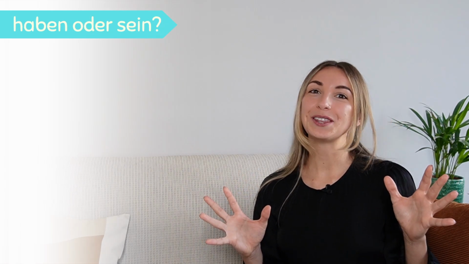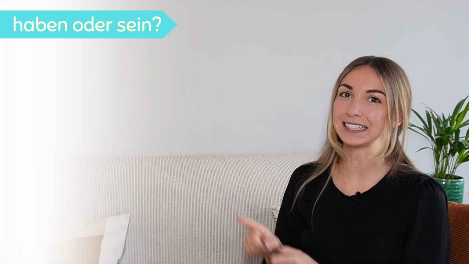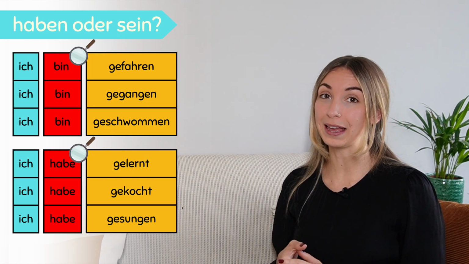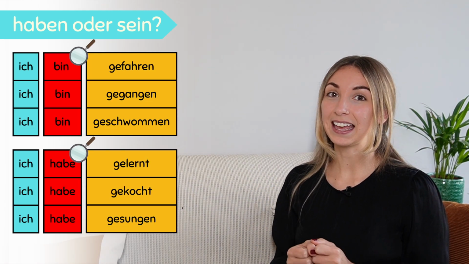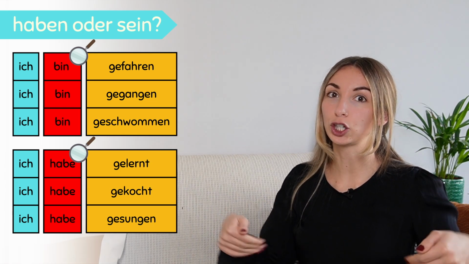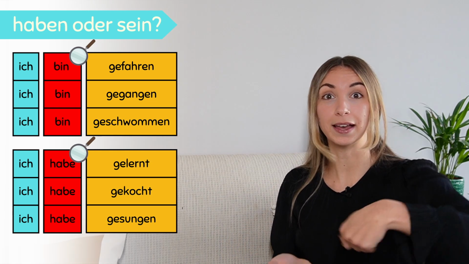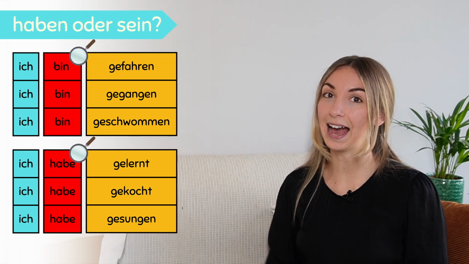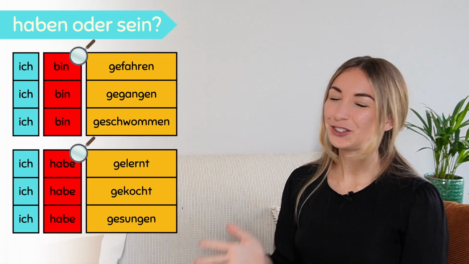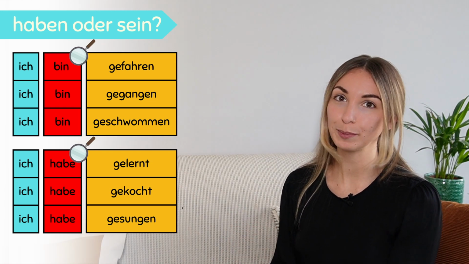And now we come to the big question, haben or sein. Which Hilfsverb do we need? And for that, I want you to have a look at those verbs. Ich bin gefahren. Ich bin gegangen. Ich bin geschwommen. Ich habe gelernt. Ich habe gekocht. Ich habe gesungen. Now, do you see any similarities between the meaning of those verbs?